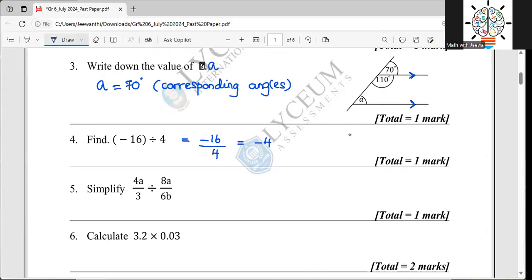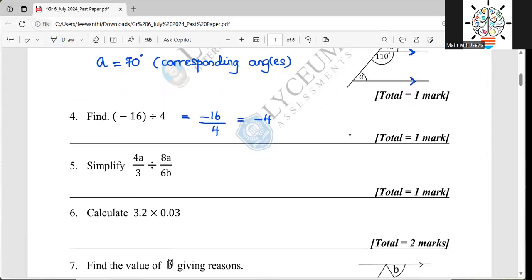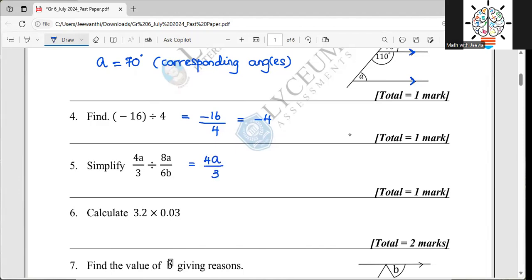Right? Then the next one is from your algebra lesson. You have 4a over 3 divided by 8a over 6b. When you have two fractions like this and you have the division, what is our first step, children? You want to convert the division sign into multiplication. Right? Now you don't have the division, now it is a multiplication. When you convert the division sign into multiplication, the next fraction will take its reciprocal.